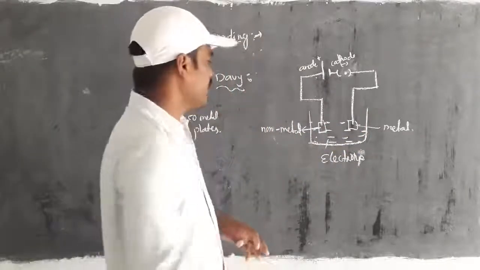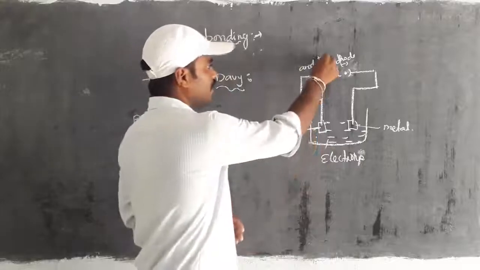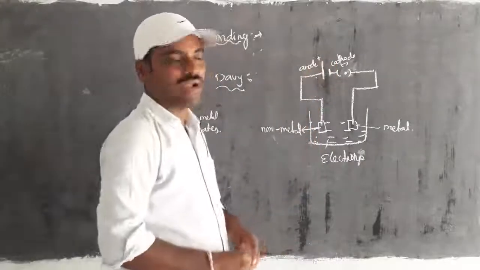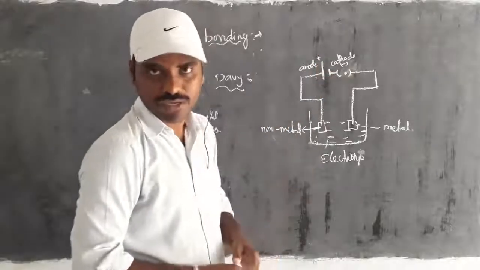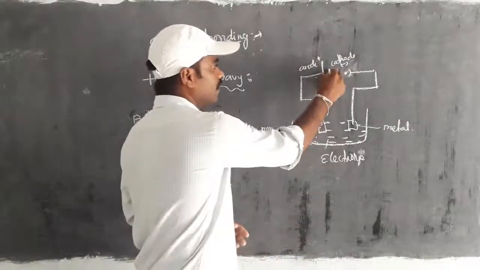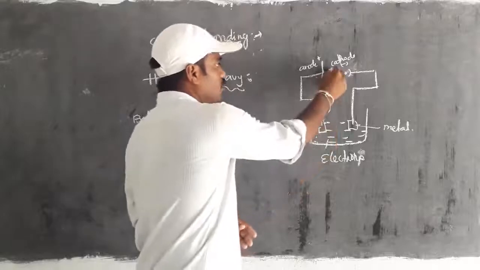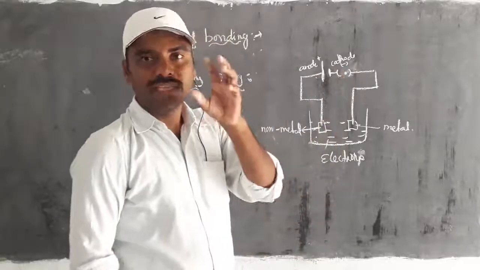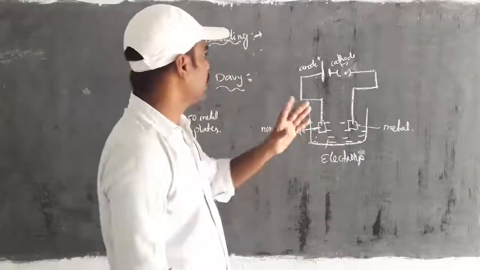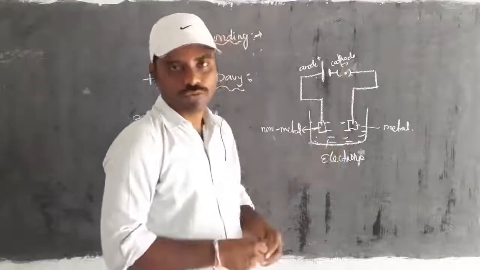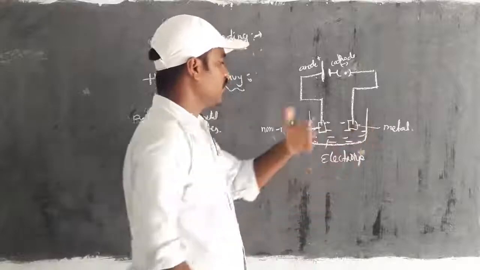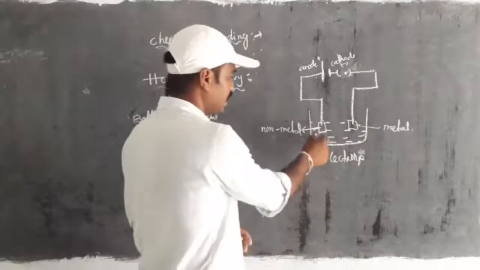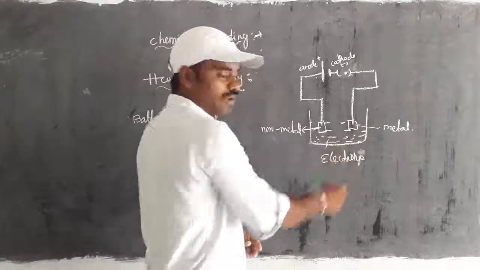Whatever the long terminal of the battery is, we call it the anode, which carries plus or positive charge. The short terminal carries negative charge, and we call it the negative terminal, the cathode. The two are connected to their respective metal plates. In that container we fill the electrolyte.